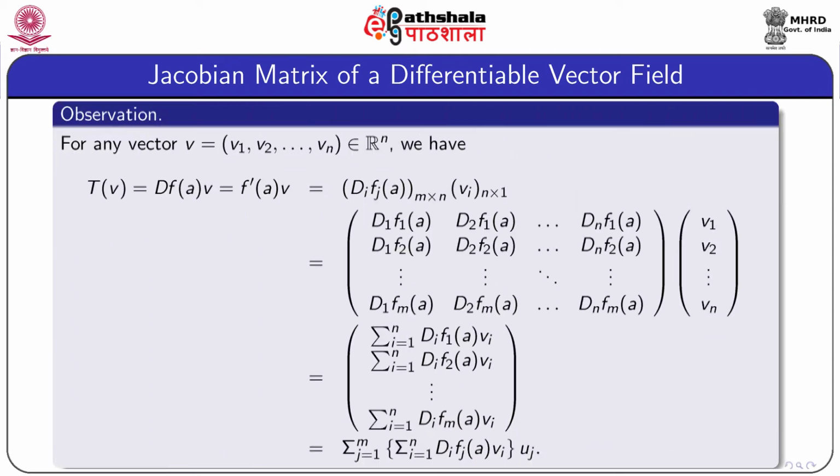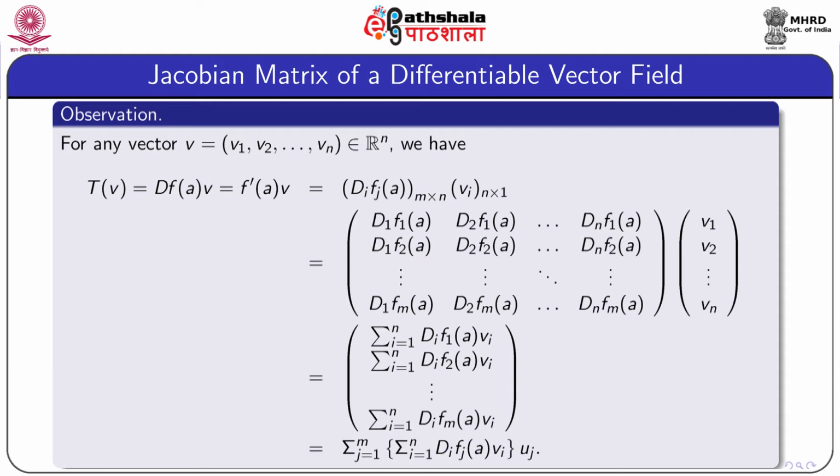One observation here. Let v be any vector in Rn and its components be v1, v2 up to vn. Then we have Tv, that is DfAv. In other notation it is f dash A v. Whenever we write this as a product of matrices, it is the product of the matrix Di fj, which is of size m by n, post-multiplied by vi, which is of size n by 1.